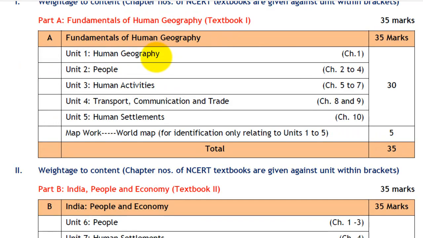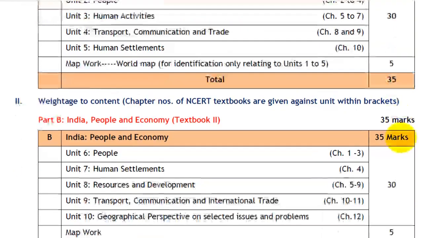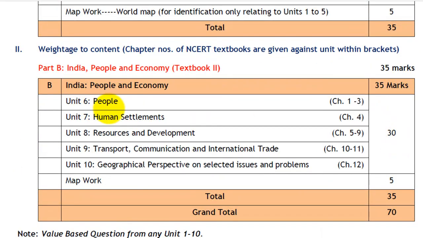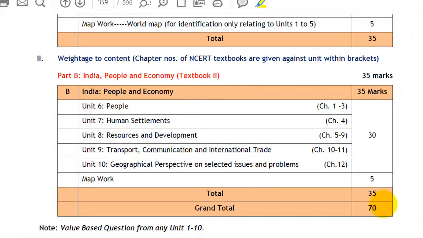Here you can see Unit 1 to 5 has a weightage of 30 marks and the map work relating to these units has 5 marks weightage. Unit 6 to Unit 10 carries 30 marks weightage and the map work relating to these units will carry 5 marks weightage, totaling to 70 marks weightage given to the theory paper.